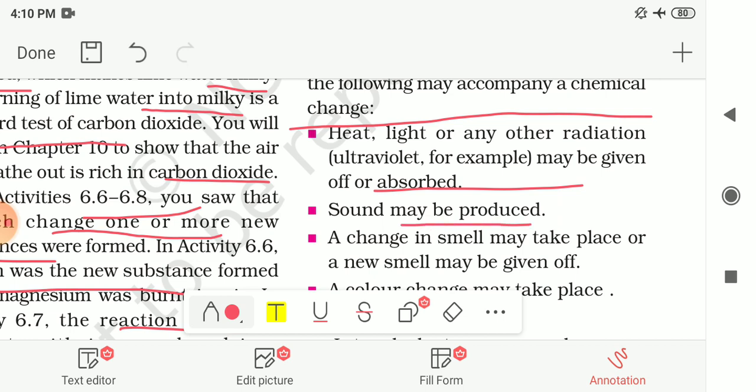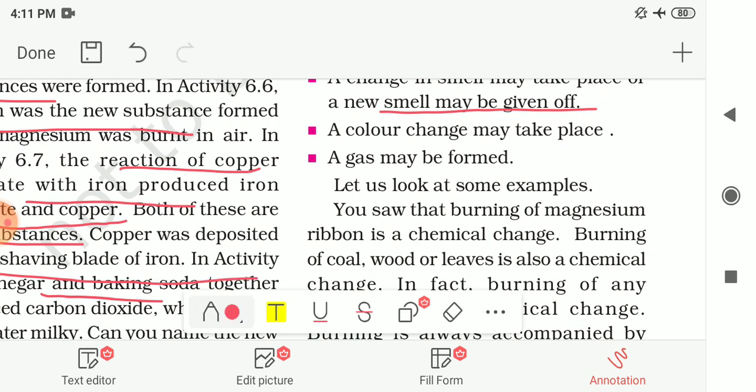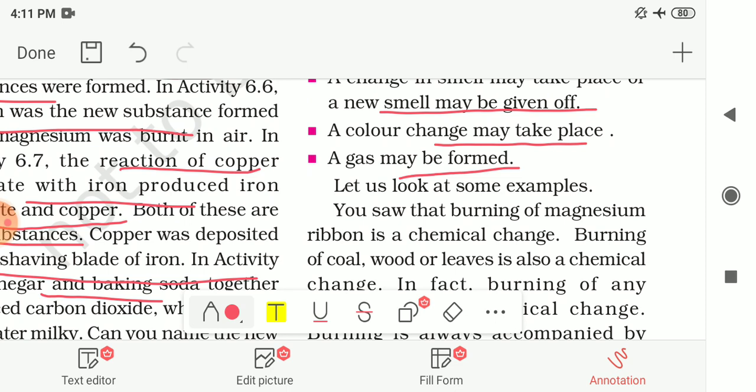Then sound may be produced if a chemical change is happening. Then a change in smell may take place and a new smell may be given off. After the chemical change, you will find a difference in the smell, you will find a change in color, and you will also notice that in some chemical changes, a new gas is also formed. So these are some of the characteristics by which we can find whether any change is a chemical change or not.